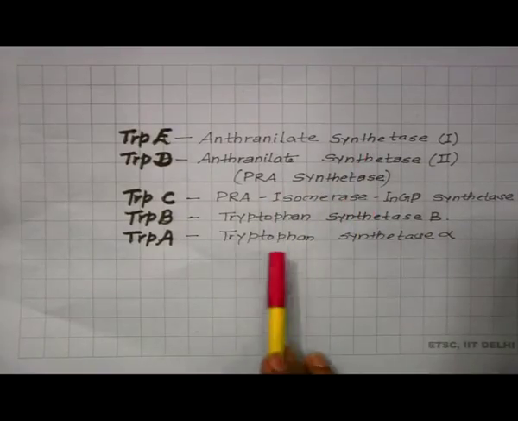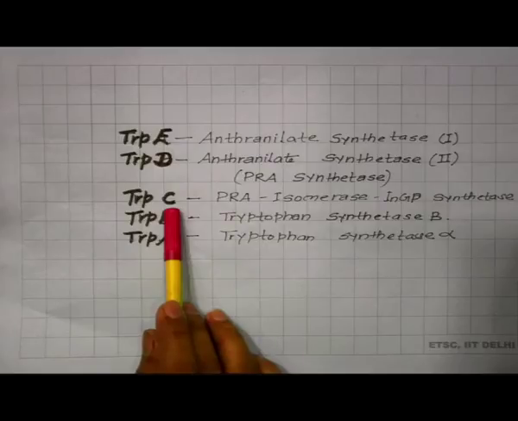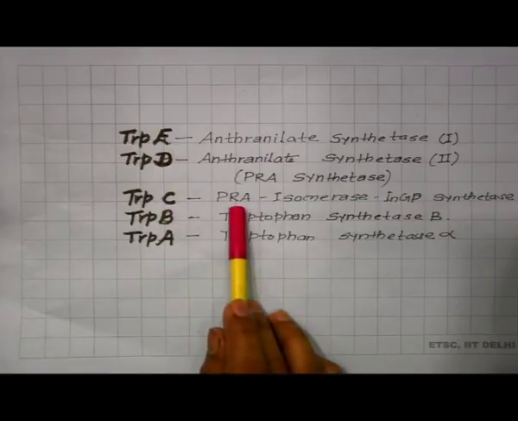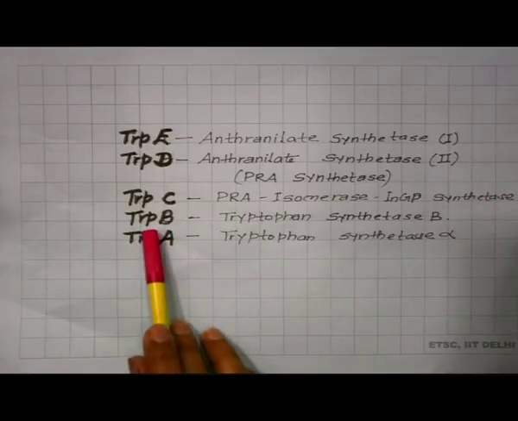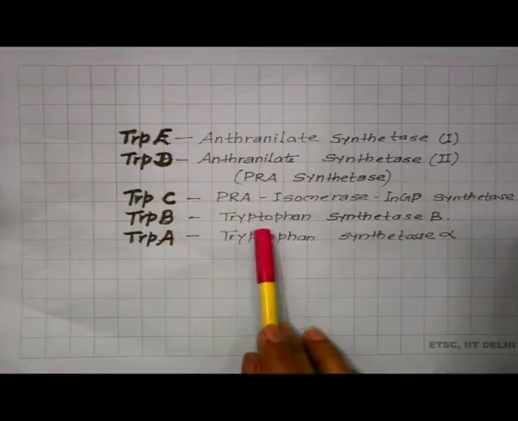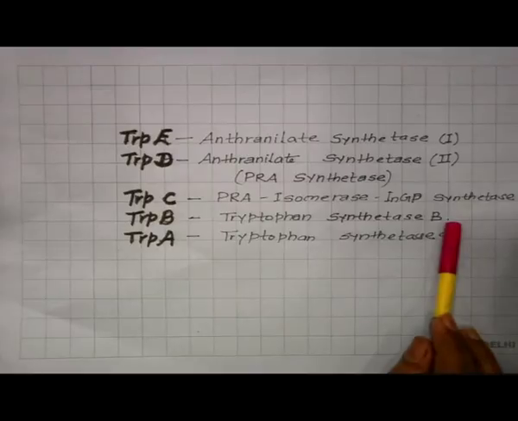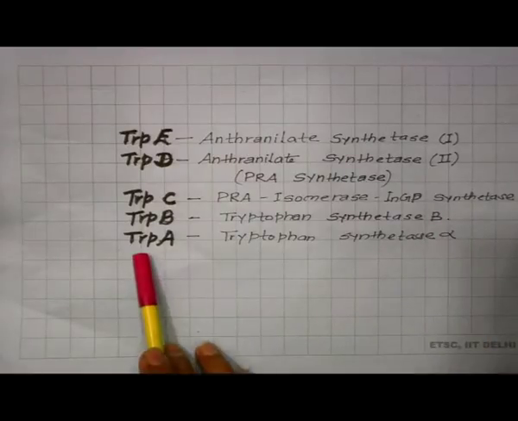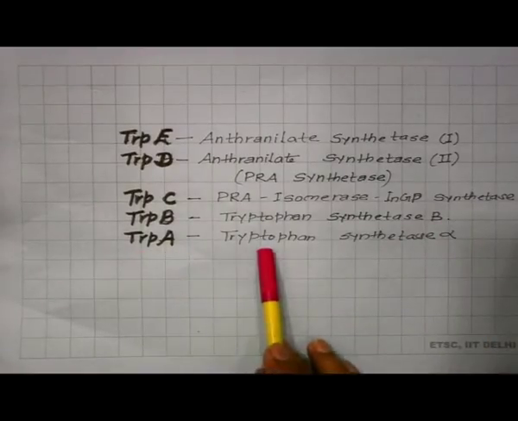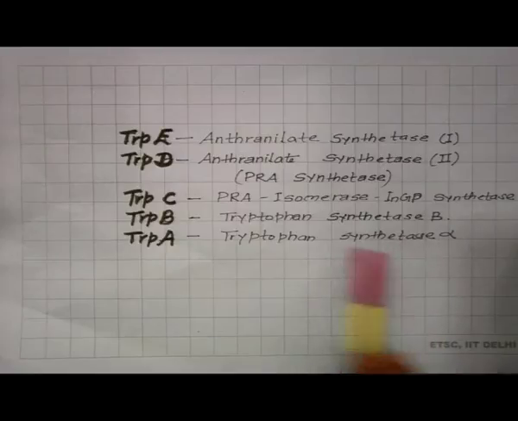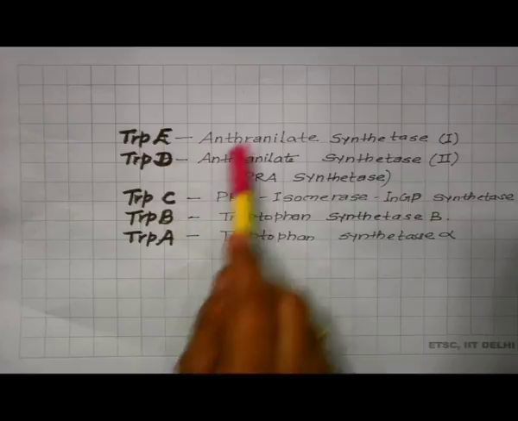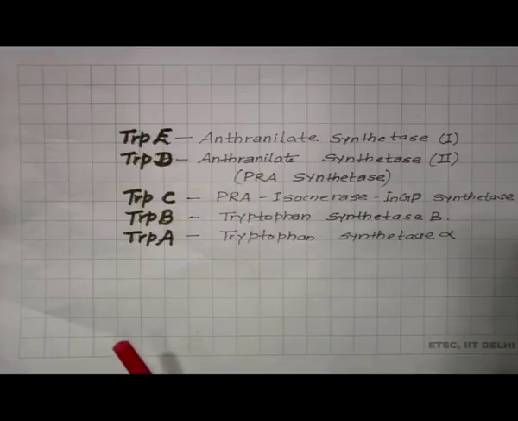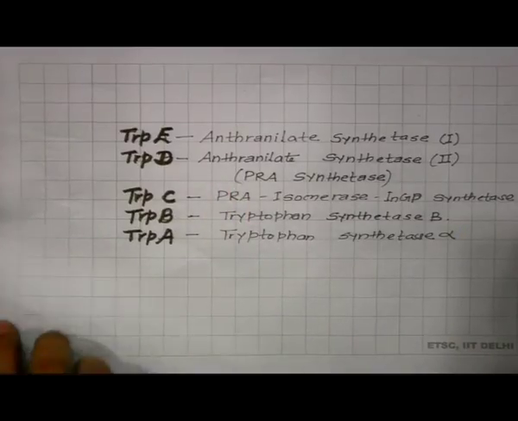TrpC will synthesize PRA isomerase and InGP synthetase. TrpB will synthesize tryptophan synthetase beta. TrpA will synthesize tryptophan synthetase alpha. So, these are the enzymes synthesized by these genes, and these enzymes will help in the biosynthesis of tryptophan.